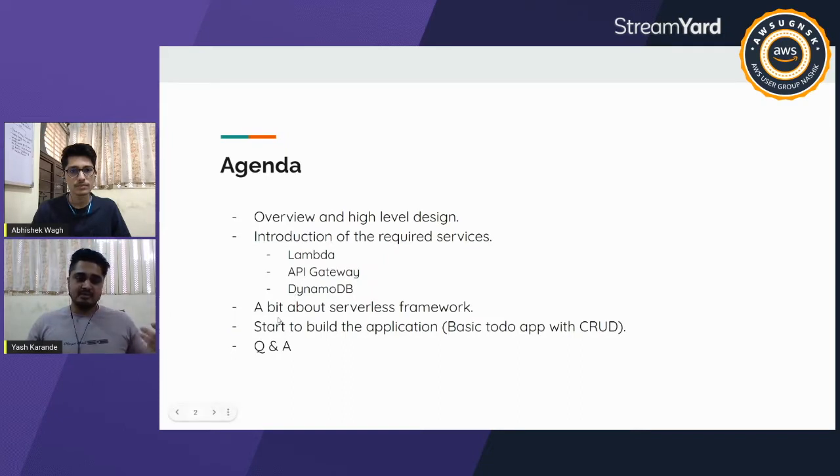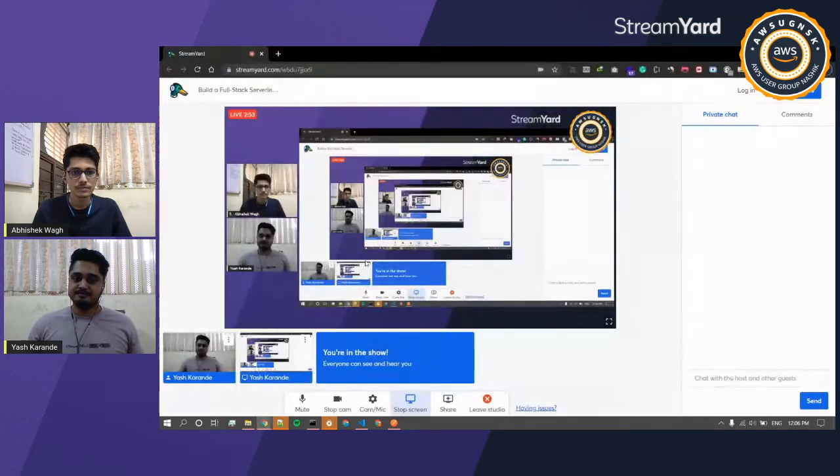And we'll also be seeing a bit about the serverless framework, and how that helps us deploy and manage our resources on AWS. We'll directly start with the practical session of the CRUD application that we have.